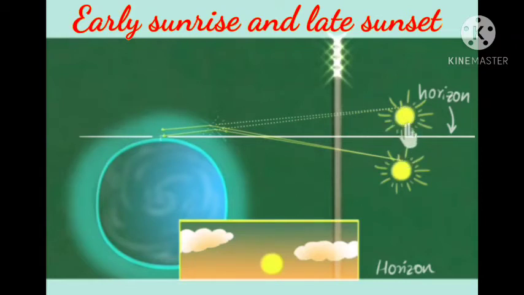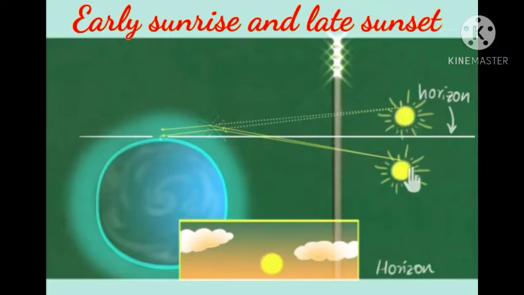But the fact is that the sun is just below the horizon. So this is the combined effect of refraction of light due to the atmosphere, and simultaneously the refraction is followed by reflection, and it appears the sun is just above the horizon.